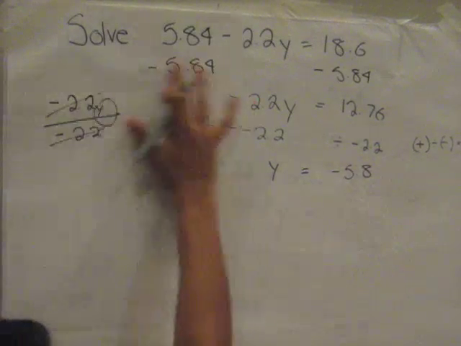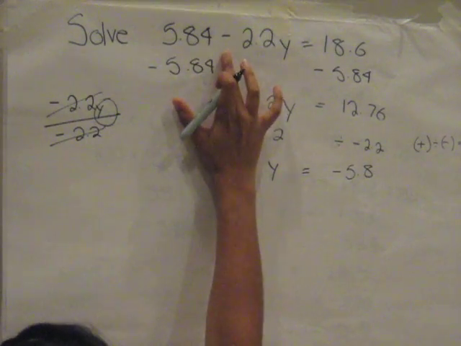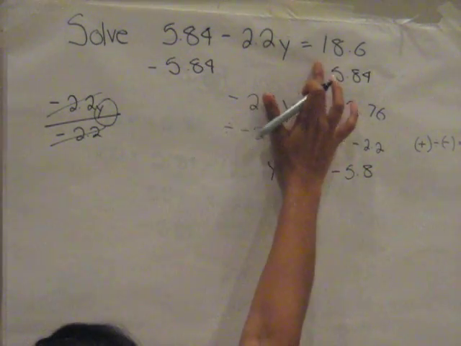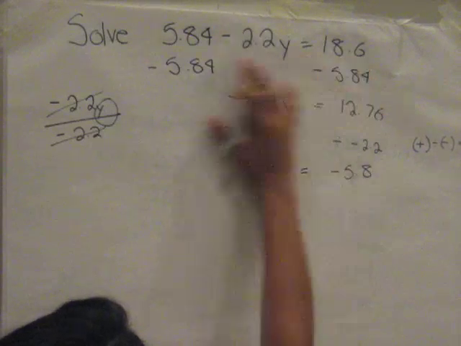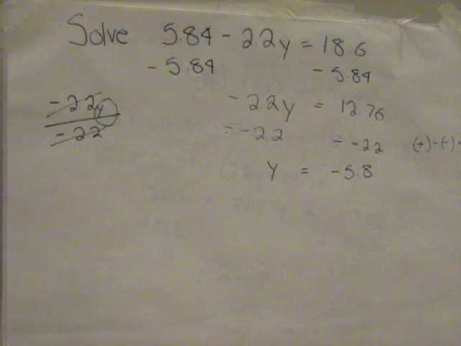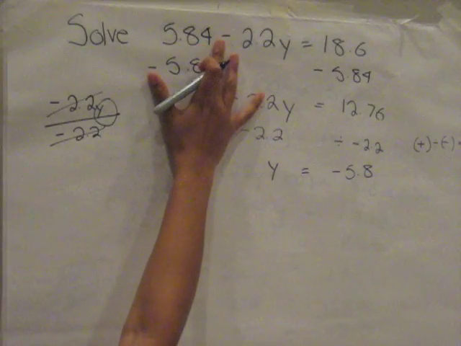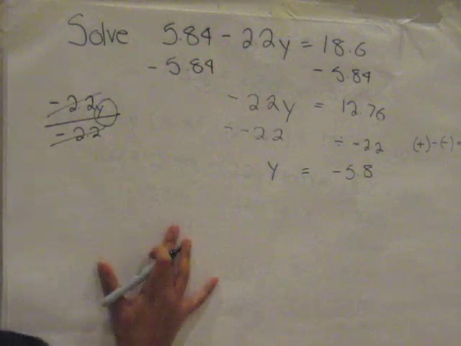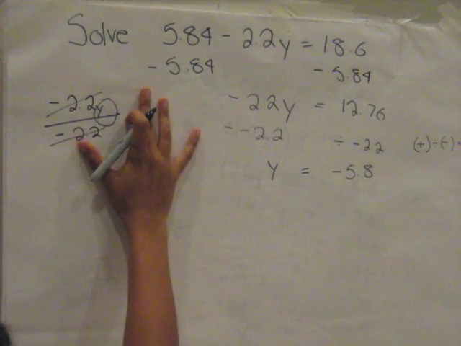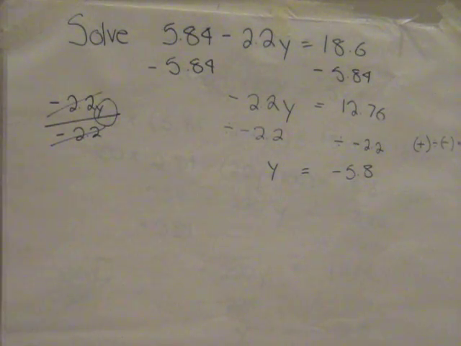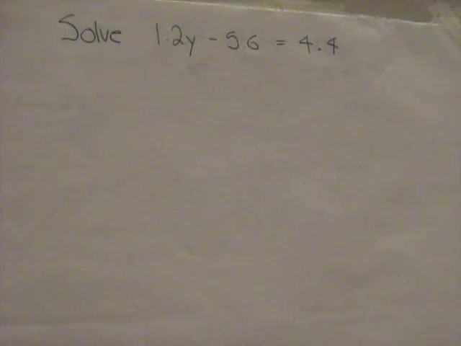So to answer this question, solve 5.84 minus 2.2y equals 18.6, you could either do it the first way that I showed you, which is timesing it by 100 and moving the decimal places over twice, or you could just use a calculator and keep the decimals. Whichever way you like and whichever tools you have available to you. For our last question, we're going to solve 1.2y minus 5.6 equals 4.4.